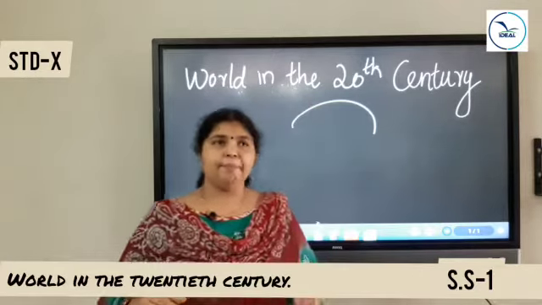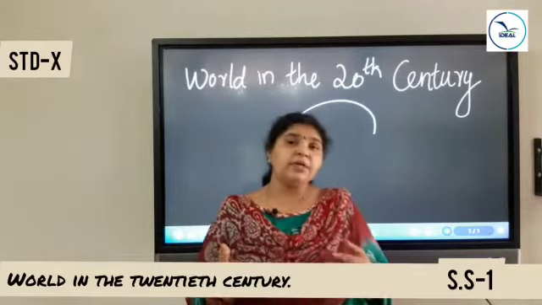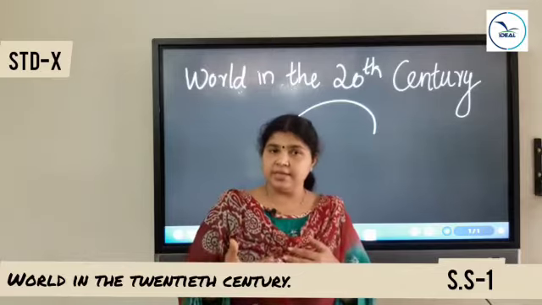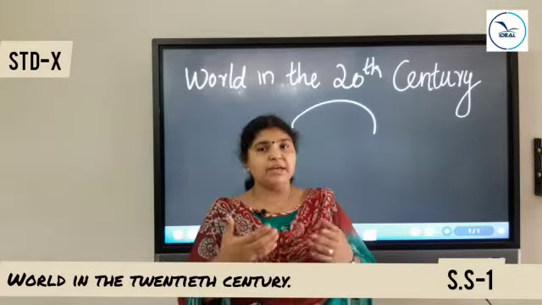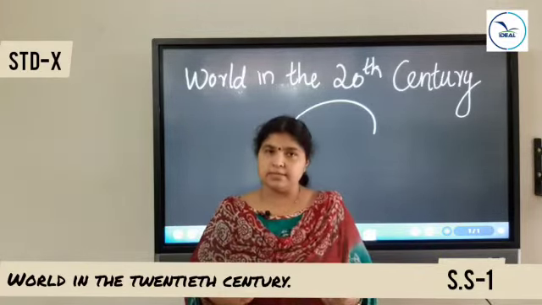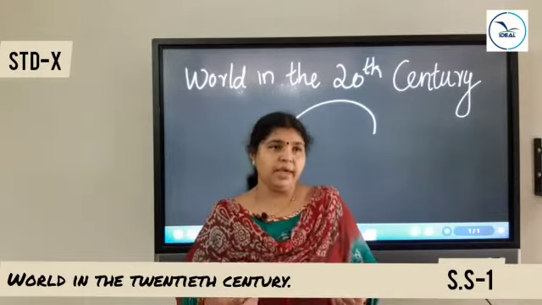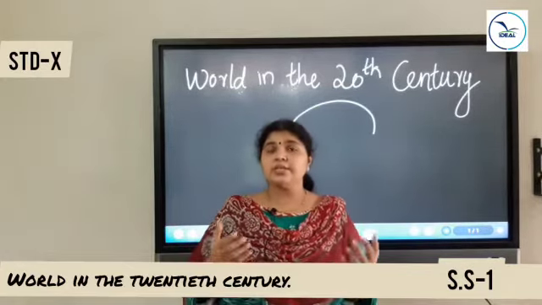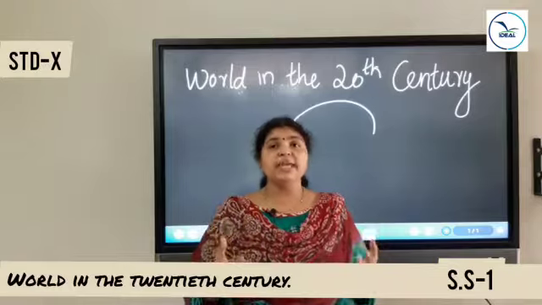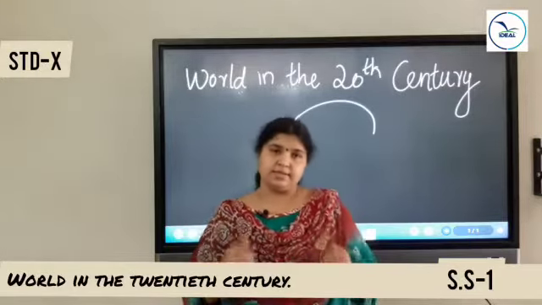Then, by the advent of trade unions, the profit of the industrialists decreased in Europe. So the industrialist countries decided to invest money in the colonies.